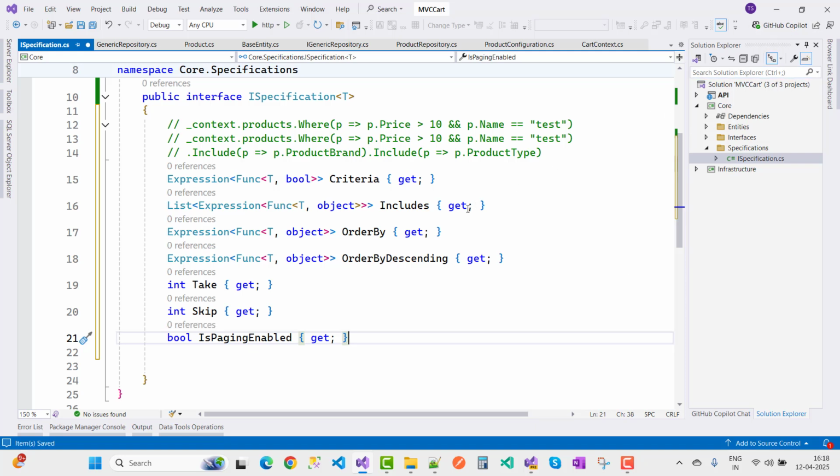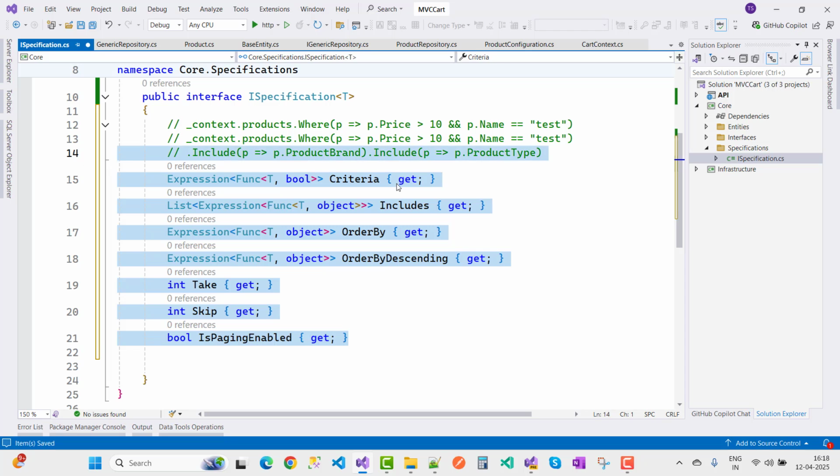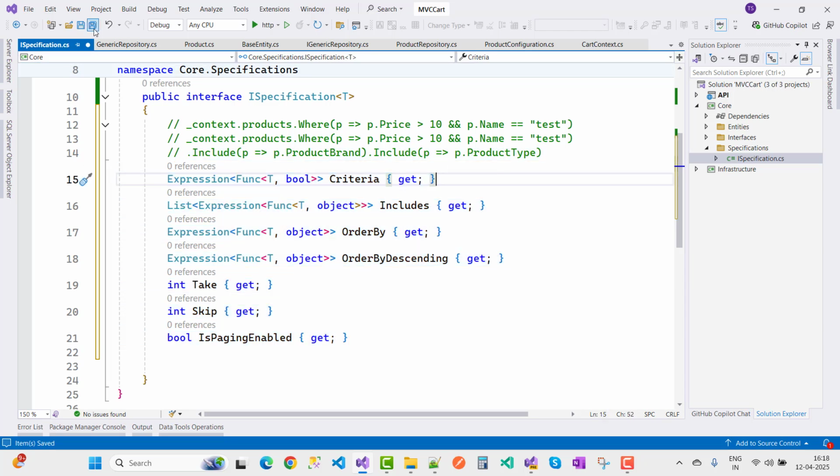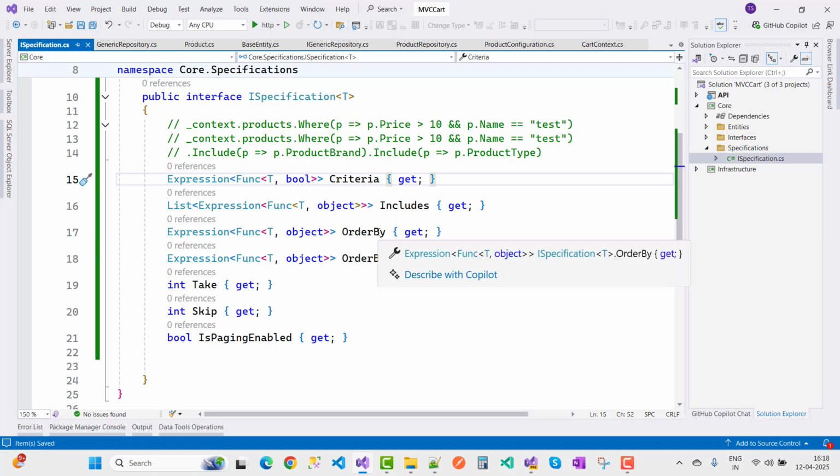GitHub Copilot is automatically suggesting these. These are the common specifications, and each of them is included in your project. These are the basic specifications you need to include in your project.